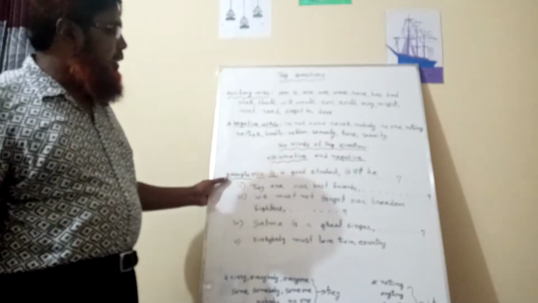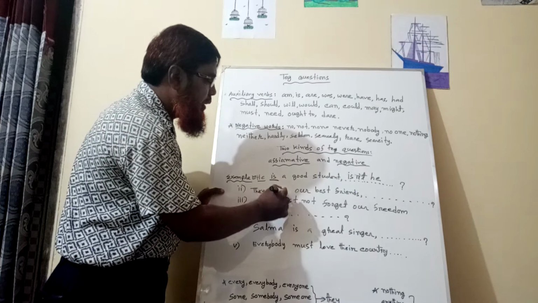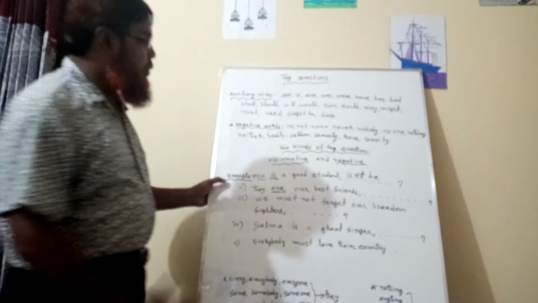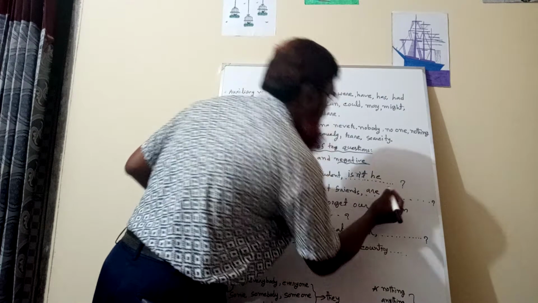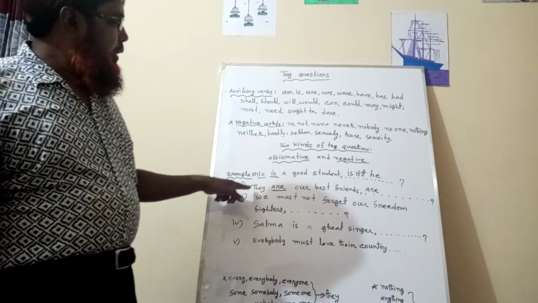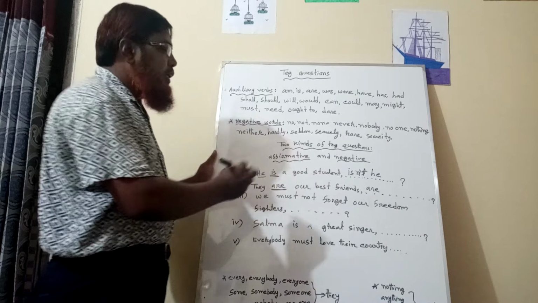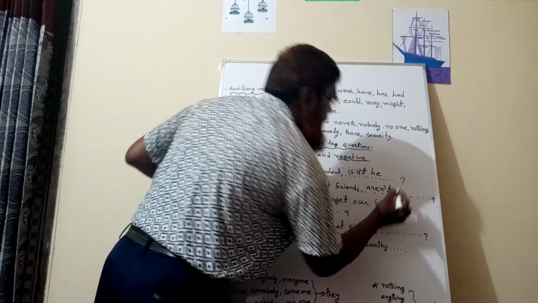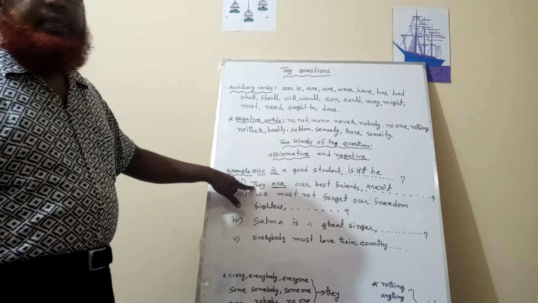Number 2, they are our best friends. Dear students, is there any auxiliary verb? Yes, there is an auxiliary verb, and that is are. So you will have to write this auxiliary verb here. Then, as there is no negative word, you will have to write the short form of not. Then the subject. Since there is a pronoun, the subject will be they.